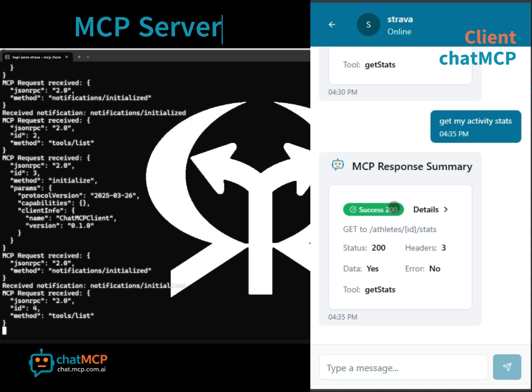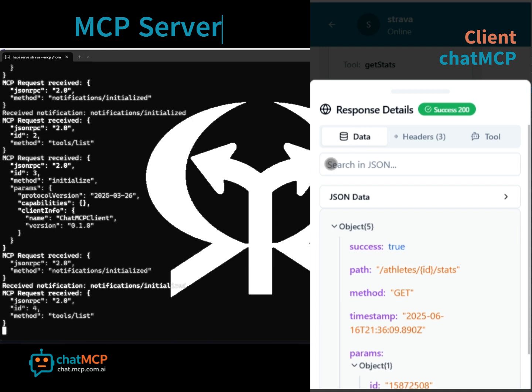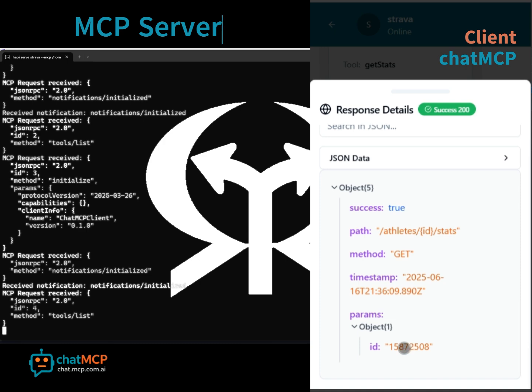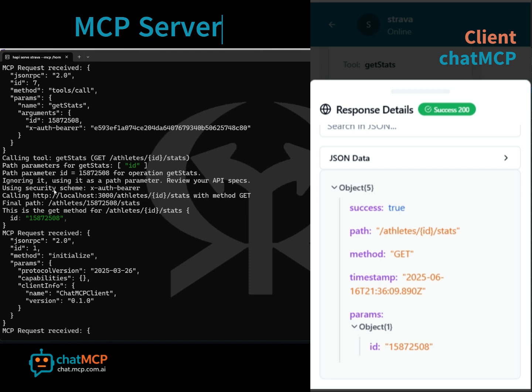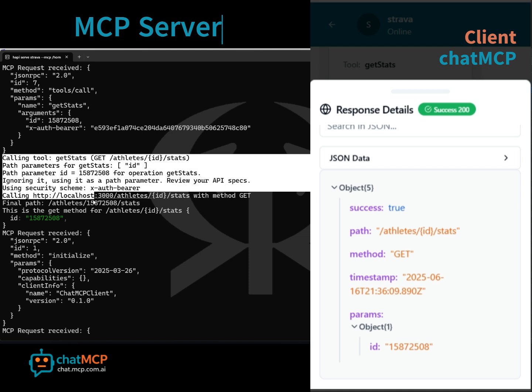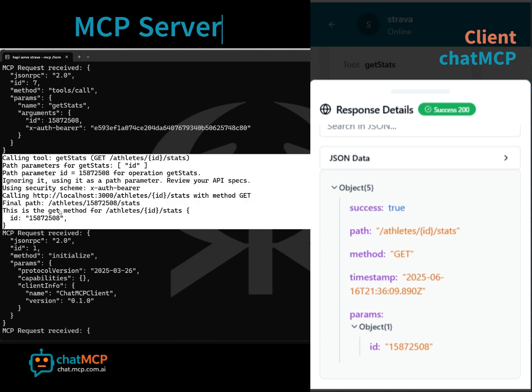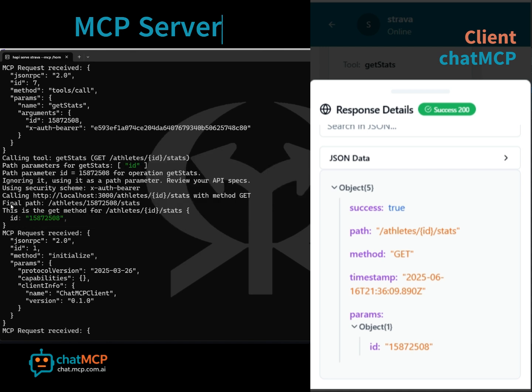You can see here, execution was successful. I have 3 headers. These are the headers that my local server is responding to the client. The execution was successful. The tool executed was get stats, and we can get the data that was provided from the server. This is just the placeholder that the local server is providing, because remember, we didn't implement anything. We just started the server, and that was everything that we did.